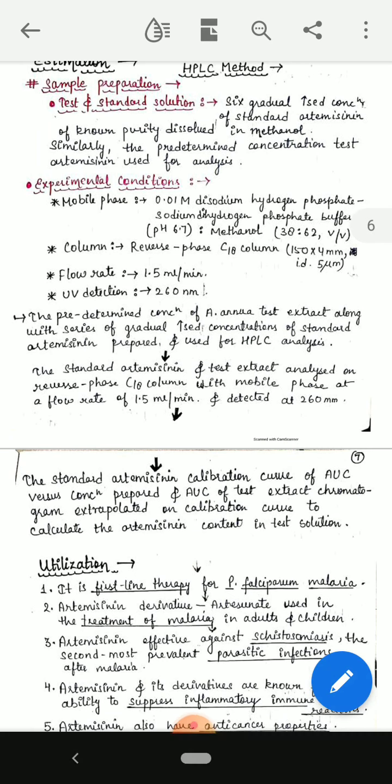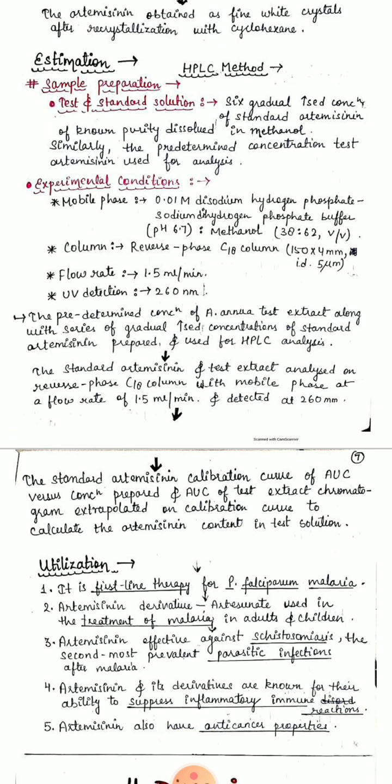A standard artemisinin calibration curve of AUC versus concentration is prepared, and the area under the curve of the test extract chromatogram is extrapolated on the calibration curve to calculate the artemisinin content in the test solution.